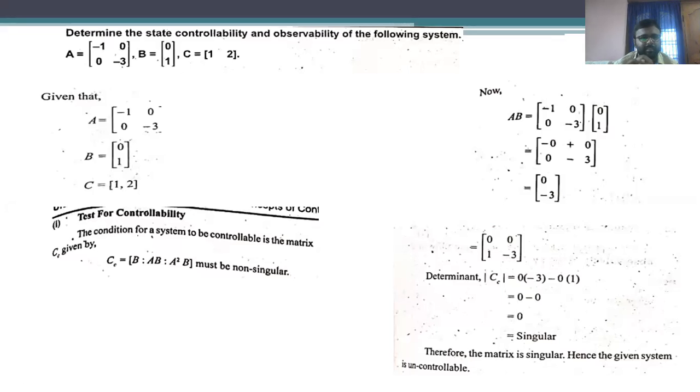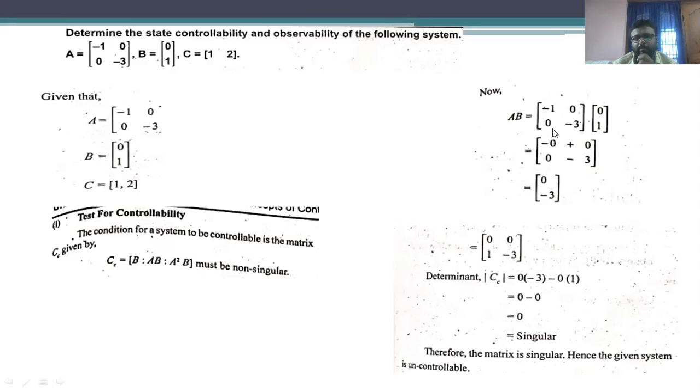It is nothing but the same. That is B, AB, and A squared B. And the size of the matrix A is 2 by 2. Therefore, we are supposed to get only two matrices, that is B and AB.